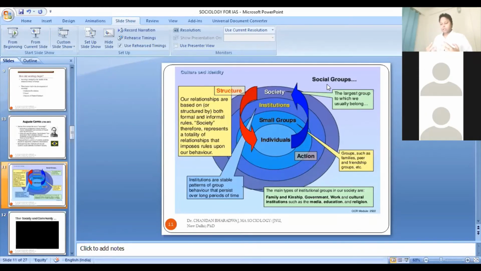You are focusing on the very microscopic approach. You are focusing on the everyday mundane aspect of an individual's life. So the approach could be macroscopic, the approach could be microscopic, but in both approaches, what you are doing is trying to understand social reality.